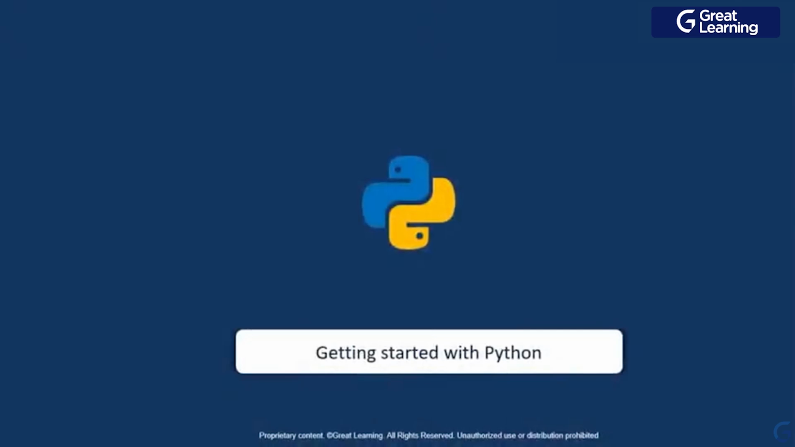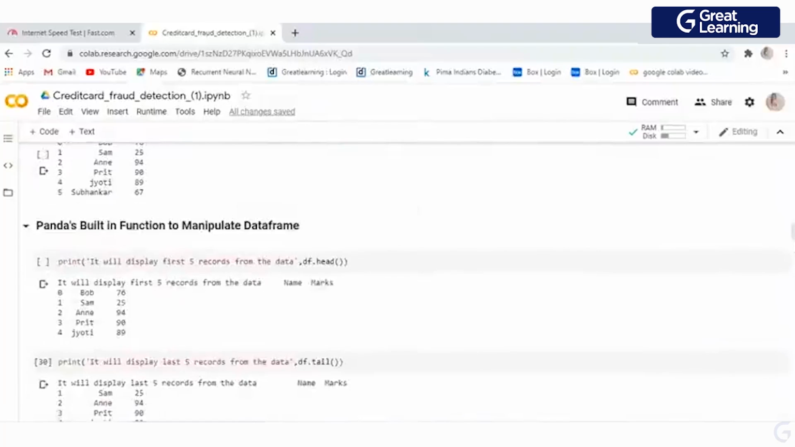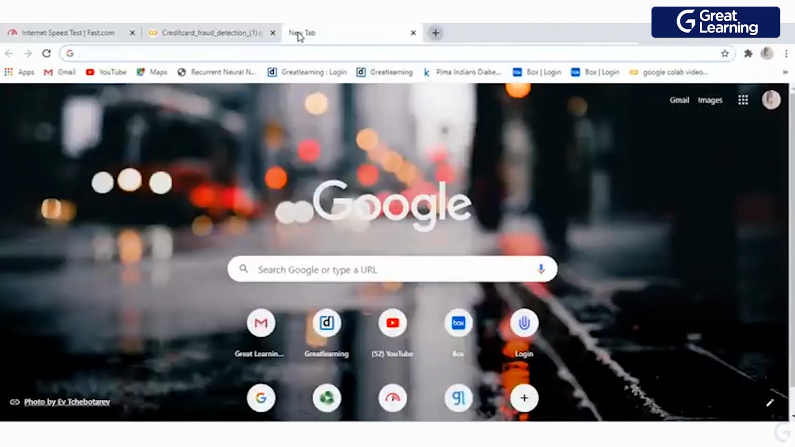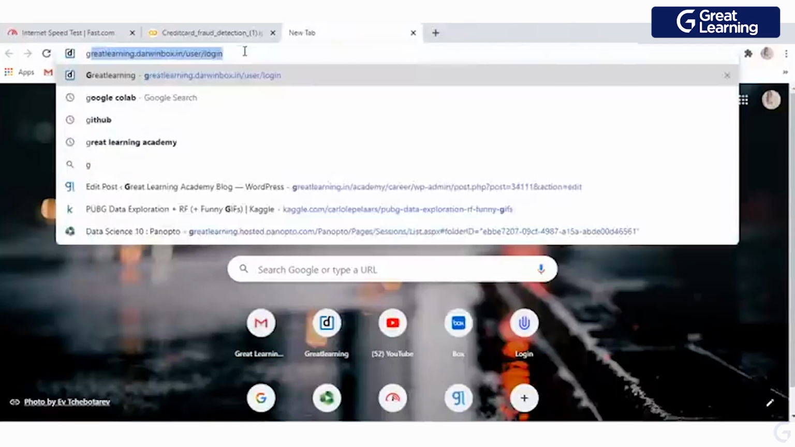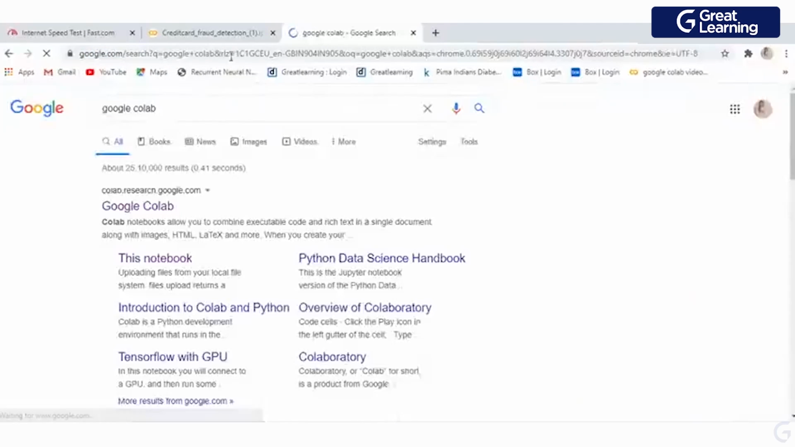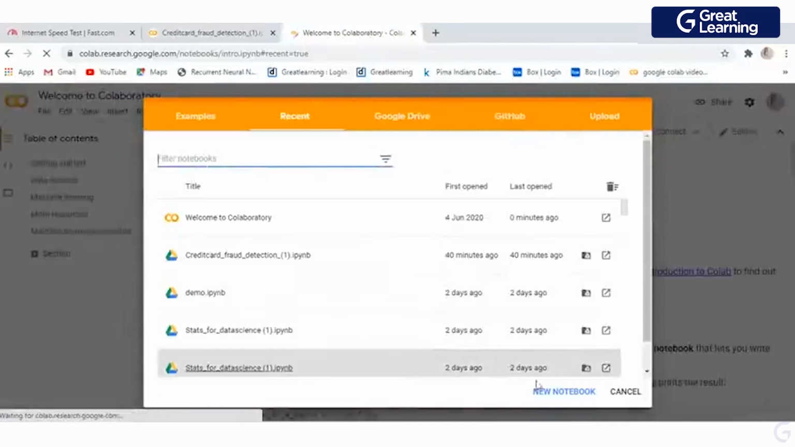Now we will have a look at how you can start with Python, and we will go to our notebook. But first I will show you how you can actually start with Google Colab, right? Write Google Colab in your favorite browser. Then you will get the first link, and you just need to click on that. There, you just need to create a new notebook. This is how you start your notebook to do the coding, right?